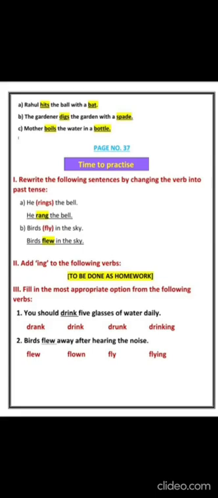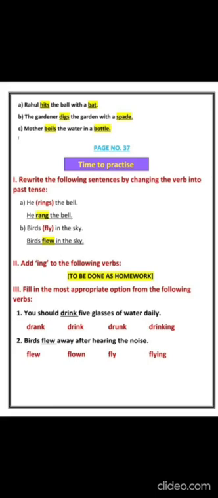Next is add ing to the following verbs. There are words given and you have to add ing to them and make a new word. So this is to be done as homework. Question number 3. Fill in the most appropriate option from the following verbs. There are 4 options given and you have to choose the correct option for the sentence.